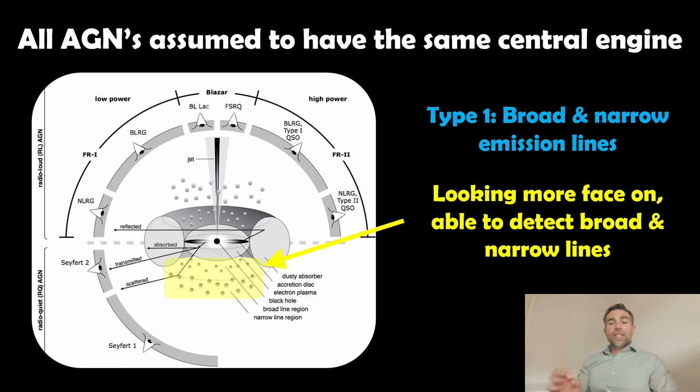But the reason why we see both of those is that we're looking more face on. So if the galaxy's kind of face on to us, imagine where those jets would be coming from. We're looking more down that line there. So we can almost see down to the central black hole. There's nothing obscuring that. So we're able to detect both regions, the broad and the narrow emission line region.